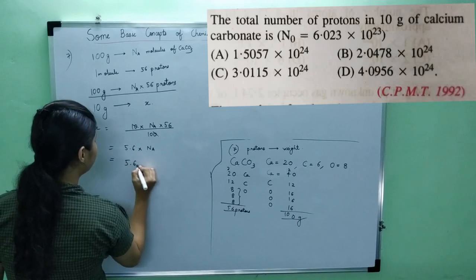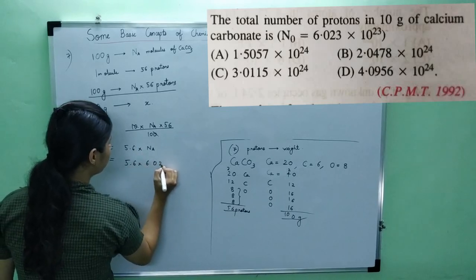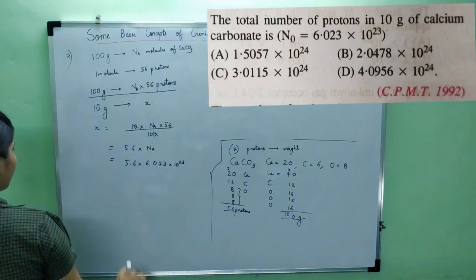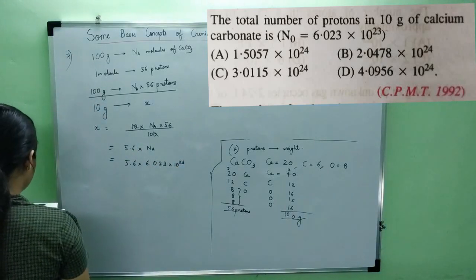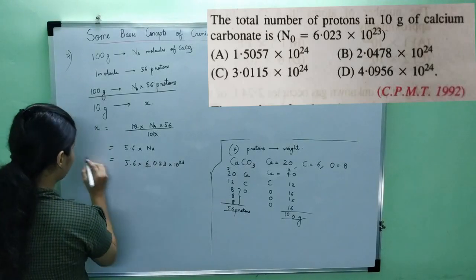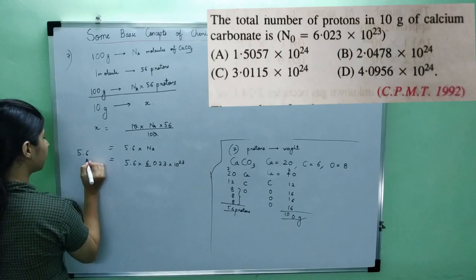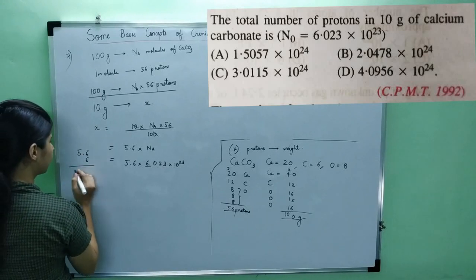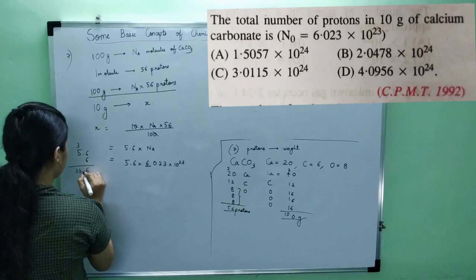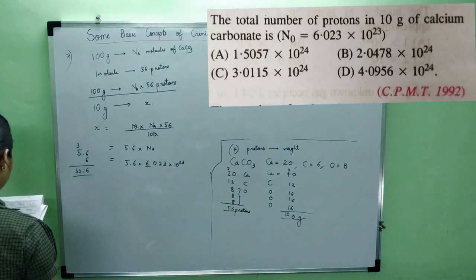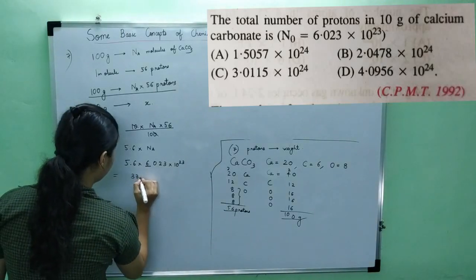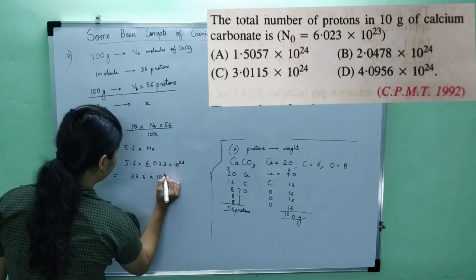Now we'll substitute the value of Na. This will become 5.6 into 6.023 into 10 to the power 23. Right? Now I have to just multiply the two numbers. Okay. So if I just write 6 and not 6.023, I do the multiplication between 5.6 and 6. So this comes out to be around 33.6. Okay, this is 33.6 into 10 to the power 23.